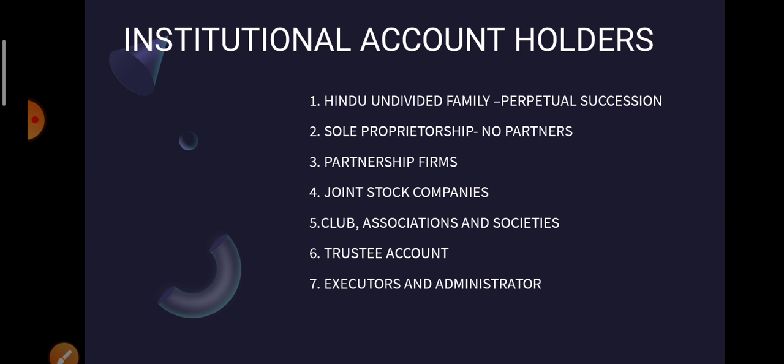Like joint stock companies. Now you know joint stock companies. The word LTD is written before many companies. For example, the Reliance Limited, the Bharti Airtel Limited, for example, Tata Steel Limited. Whenever you find the word limited, it means that it's a joint stock company. Joint stock companies are companies whose shares are distributed on limited liability basis, and sometimes they are listed on stock exchanges also.